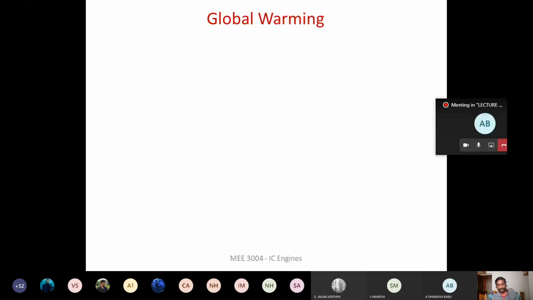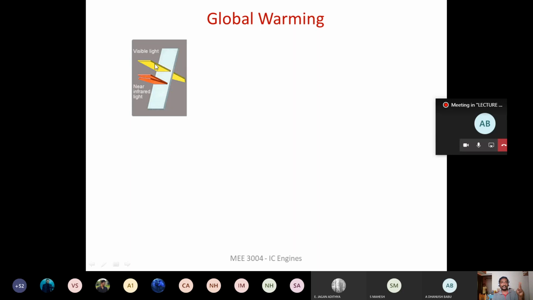Okay, and the other problem is global warming. So coming to global warming, let us say this is a glass, right? Glass is transparent to visible light. If you flash a torch, the light can pass through the glass, right? So glass is transparent for visible light, whereas it is opaque for infrared light.